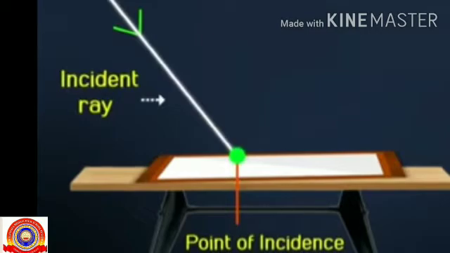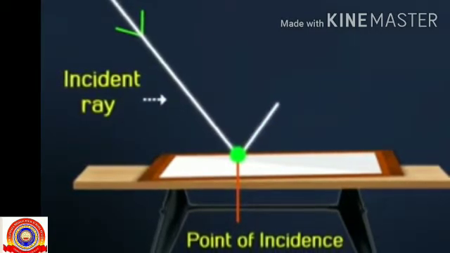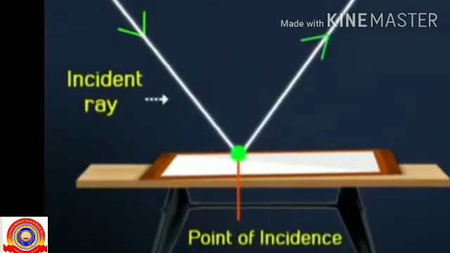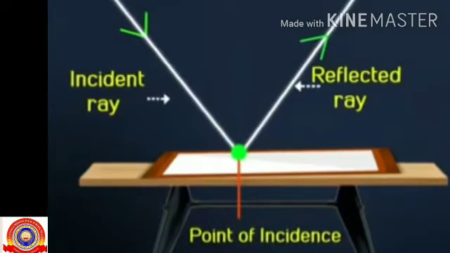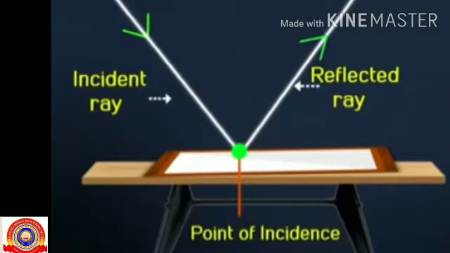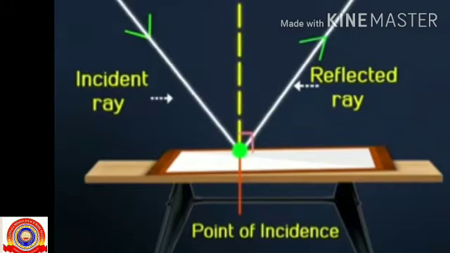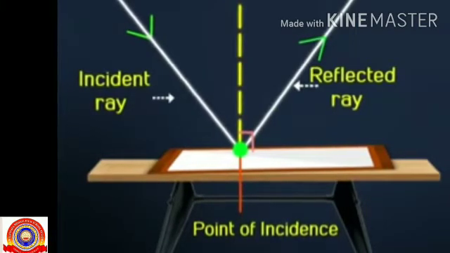And from the point of incidence, the ray reflects or bounces back to the same medium, and that ray is the reflected ray. And from the point of incidence, we can draw a line perpendicular to the surface, and that line is the normal. And the incident ray, reflected ray and the normal lie on the same plane.